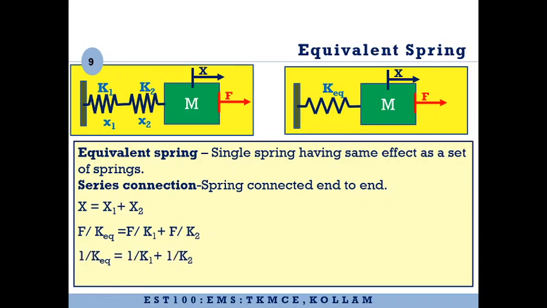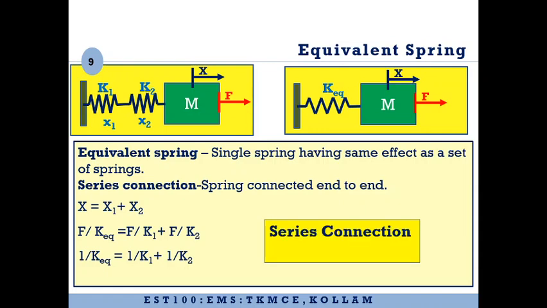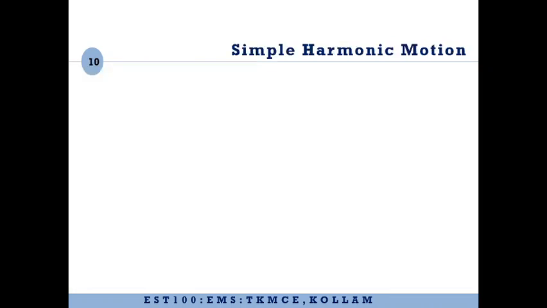So we can cancel F from all of them and get this equation: 1 by K equivalent equals 1 by K1 plus 1 by K2. So this is the equation for equivalent spring stiffness for a series connection. That is, 1 by K equivalent equals the sum of the 1 by K of each of the springs. You have to remember this formula also.